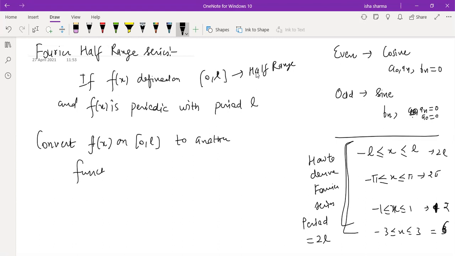We'll define another function, say capital F(x), on minus L to L, such that